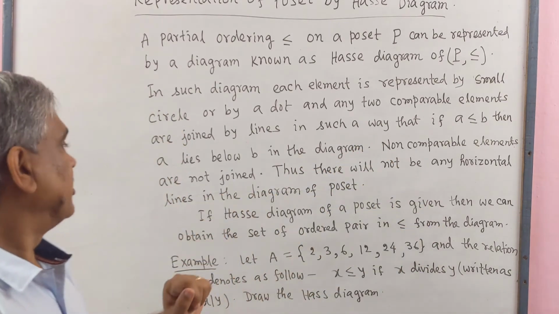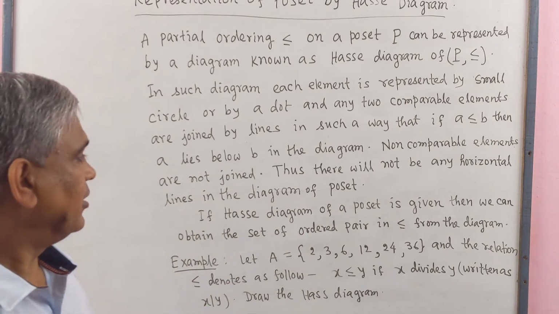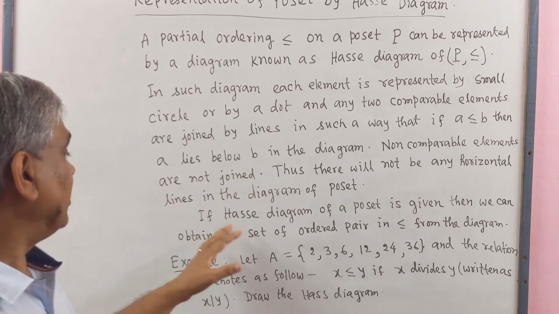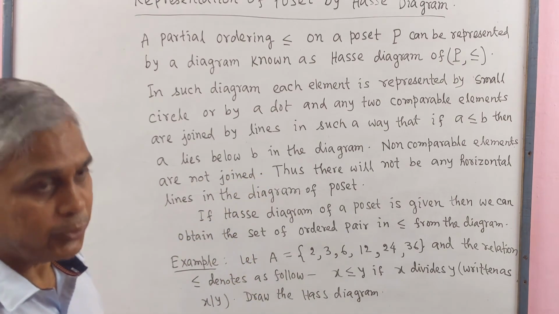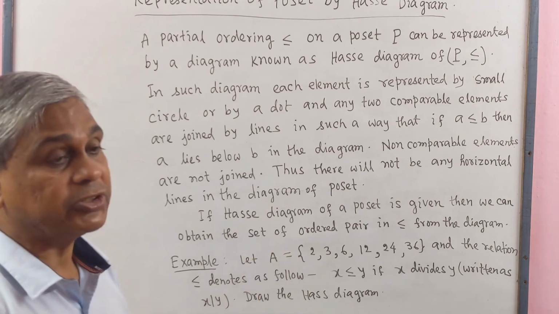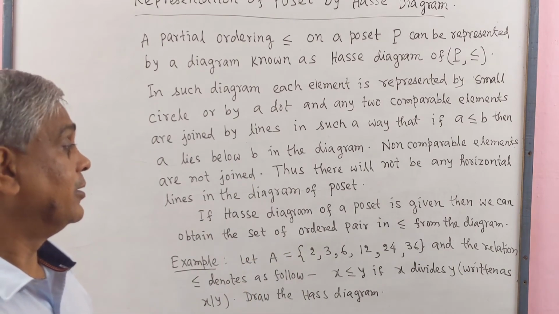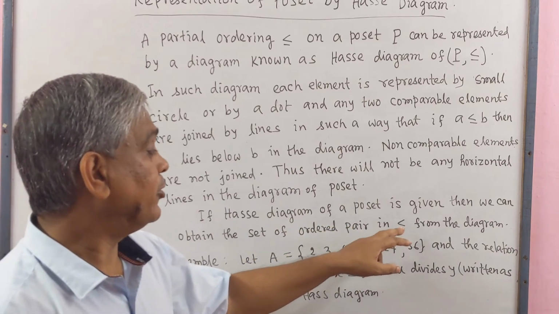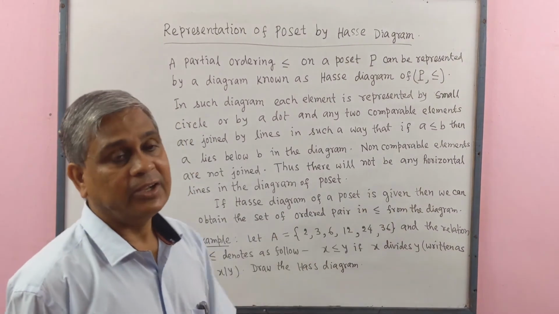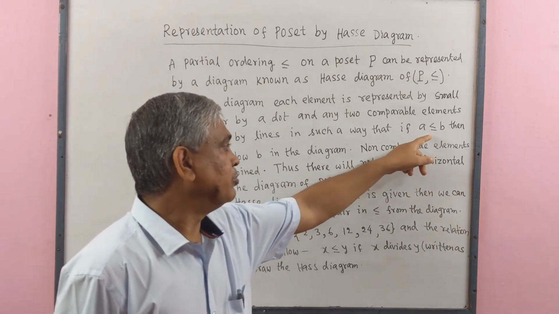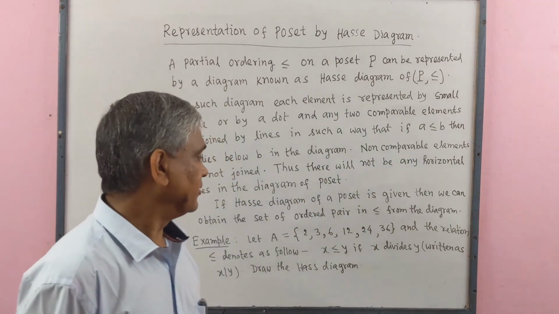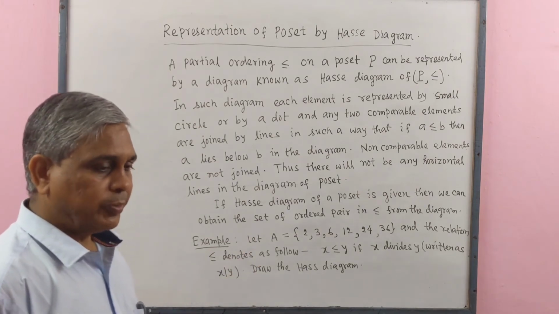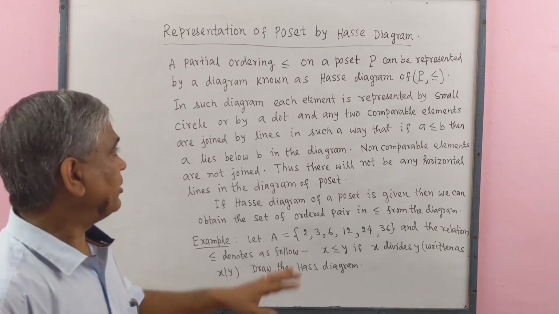Non-comparable elements are not joined. Thus, there will not be any horizontal line in the diagram of the poset. If the Hasse diagram of the poset is given, then we can obtain the set of ordered pairs in the form of relation from the diagram. This is the symbol for the partial order relation. By an example, we may clearly understand the concept of the Hasse diagram.